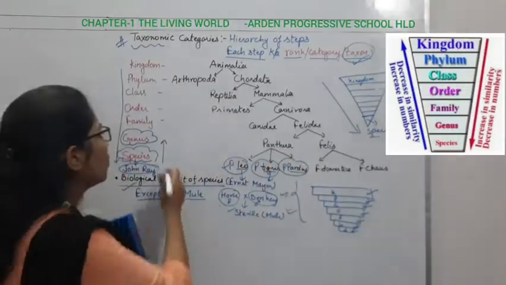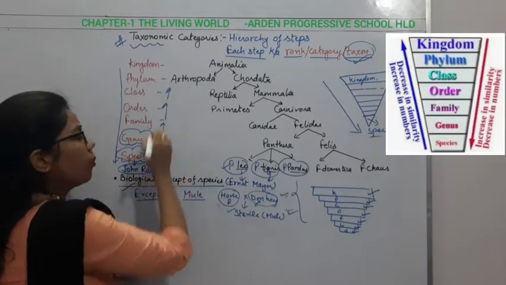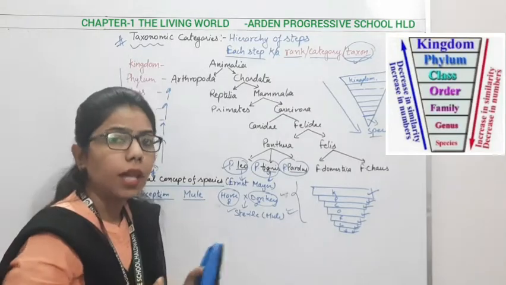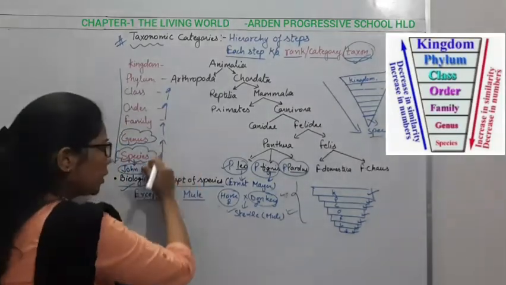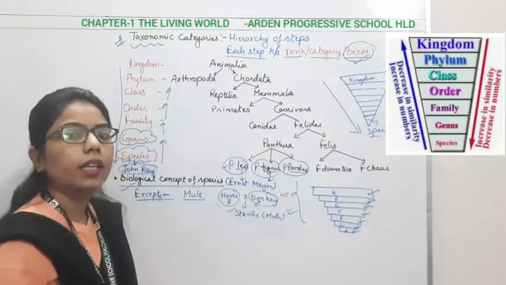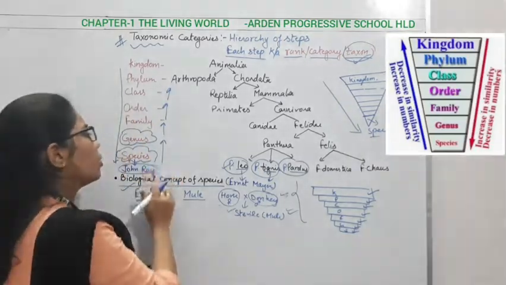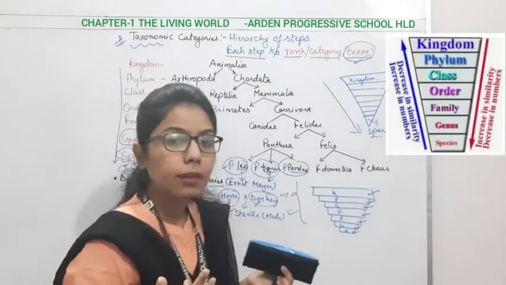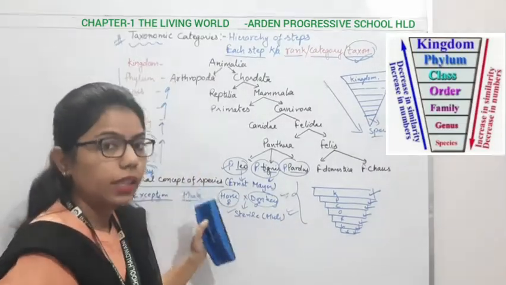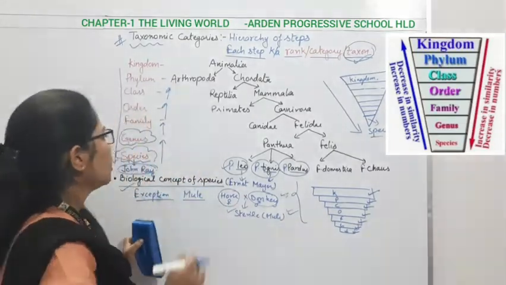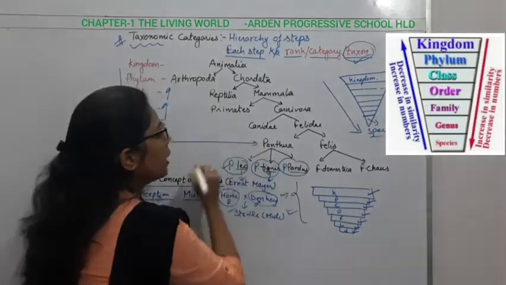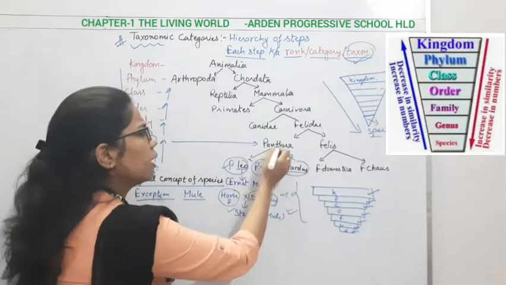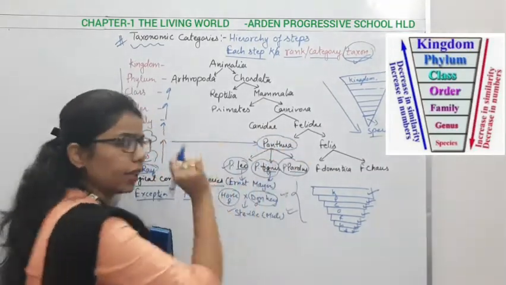But as we move upward, we observe that there are fewer similarities. As we move downward, similarity increases. When we go from lower to upward, there is an increase in dissimilarity and a decrease in similarity. So another genus can be Panthera or Felis.